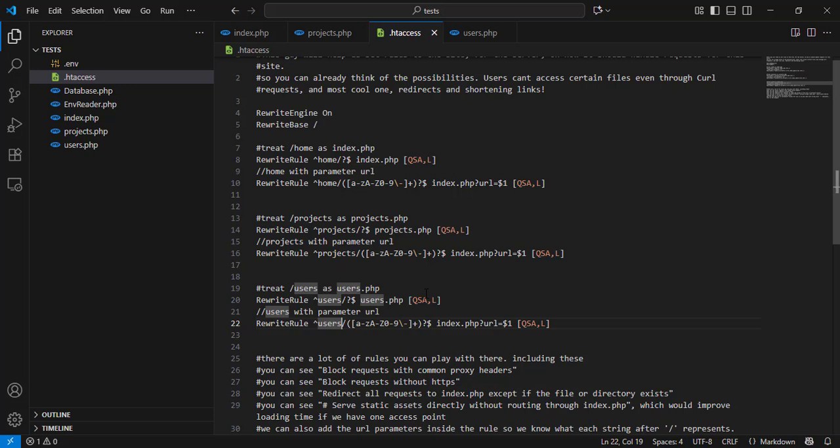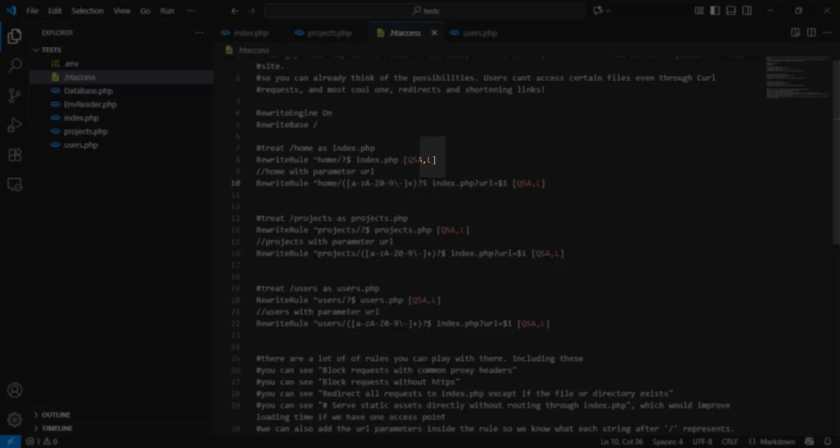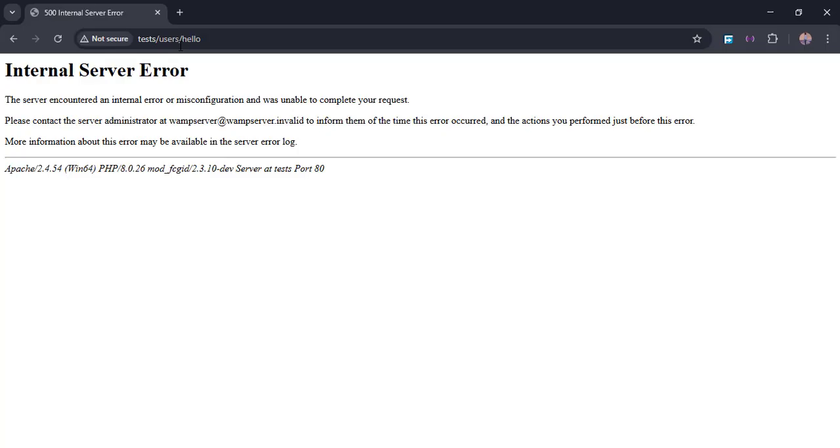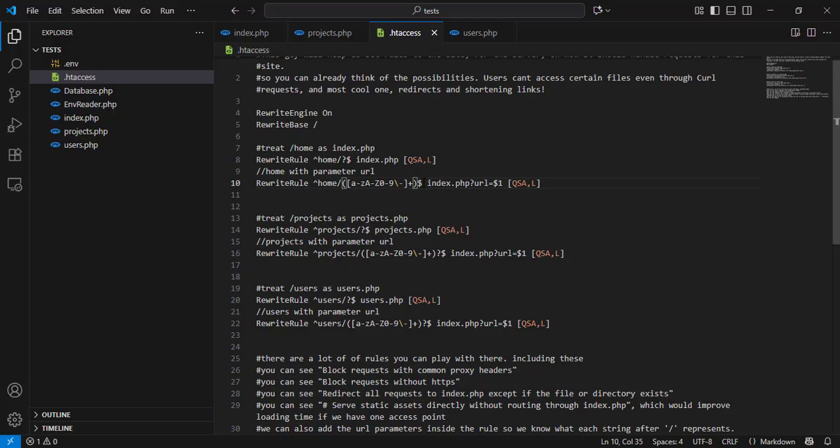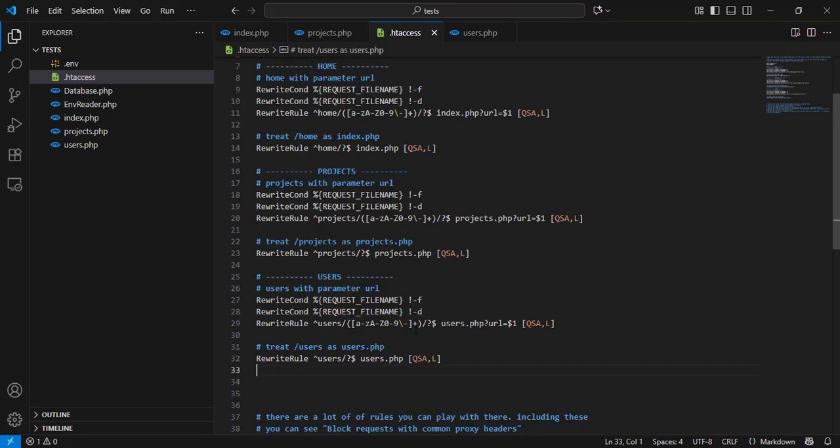Anyway, I ran into an error, but don't worry, the error was not in the syntax. What I was trying here was just to get the parameter by typing the value after the slash, but because I already had a rule that said stop once the rule matches, the rule would stop without retrieving the parameter. So keep that in mind. You need to know which rule should run first and make sure it doesn't conflict with other rules. I'm just going to jump here to a nicer looking file.